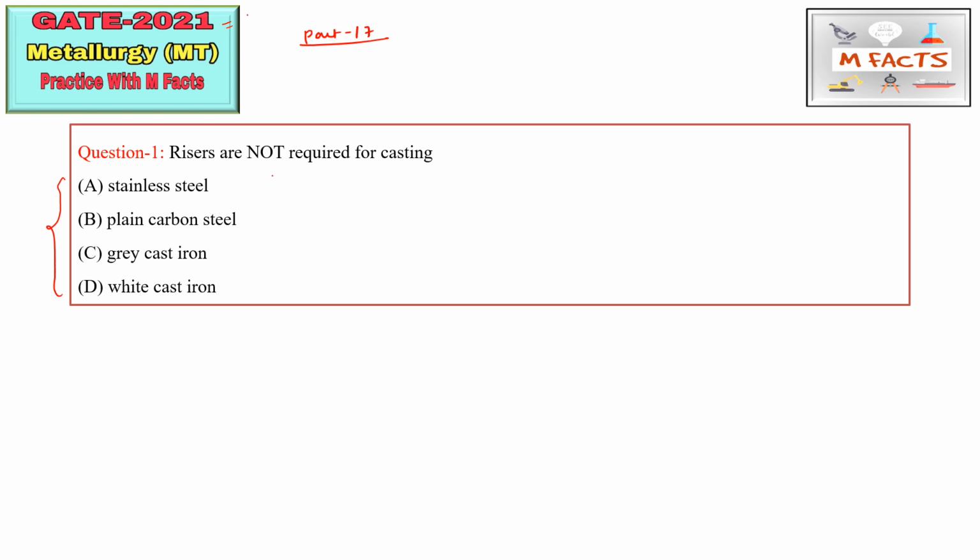That's why we need not take risers during the casting of gray cast iron. So option C is correct here, and these risers are basically the reservoir for liquid metal during the casting. So option C is correct.